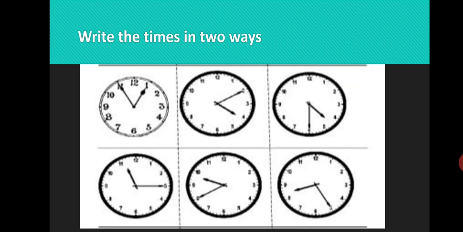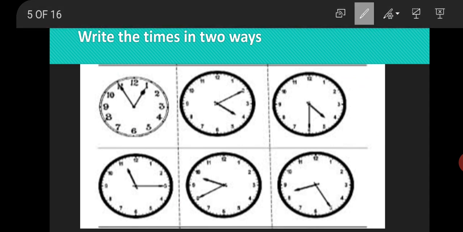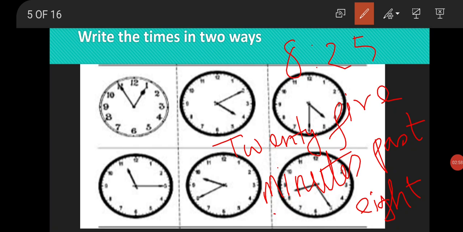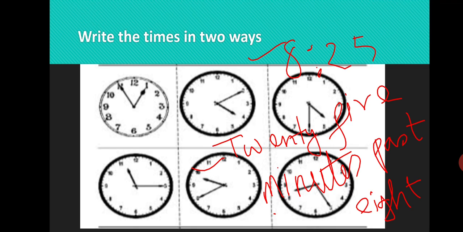Now students, look at the question. You have to write the times in two ways, that is, you have to write the times in digits as well as in words. Now students, for your understanding, I have just solved it for clock number 6. What is the time? The time is 8:25. This is in digits. If we write the time in words, what would it be? 25 minutes past 8. In a similar manner, students, you have to see the time on each clock, and then you have to write the times in digits as well as in words. I think this is clear to everybody.